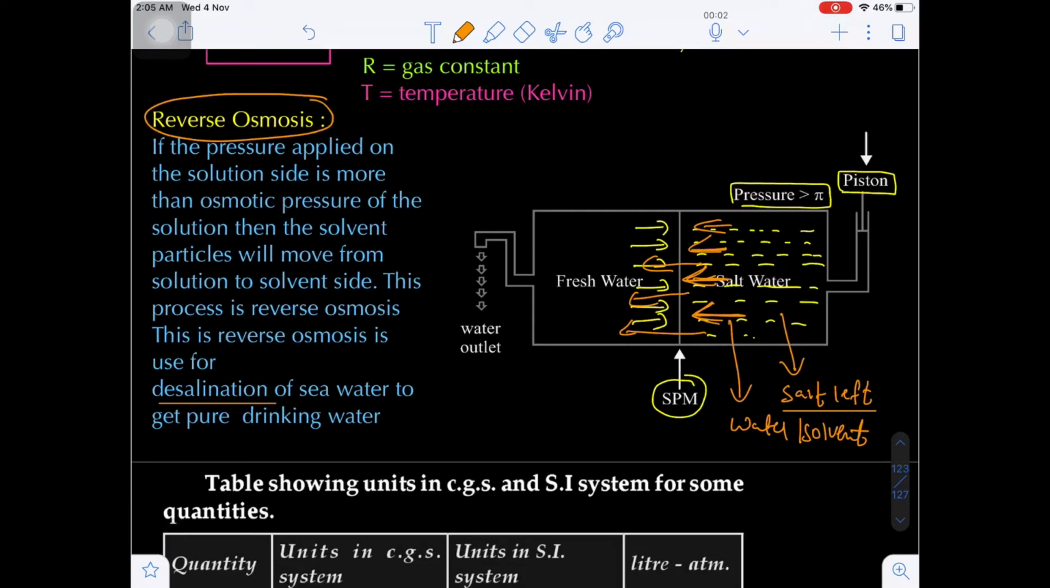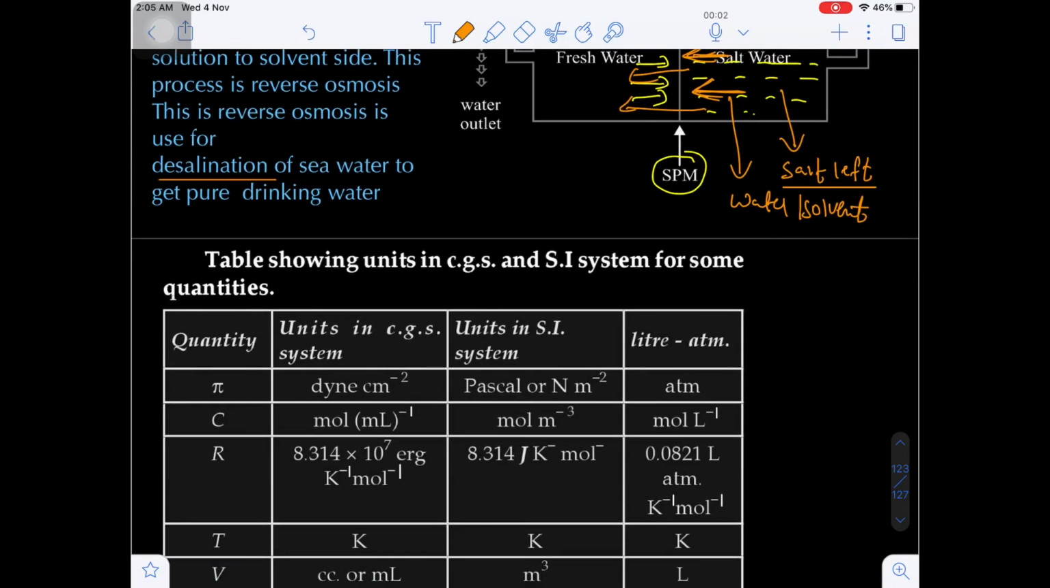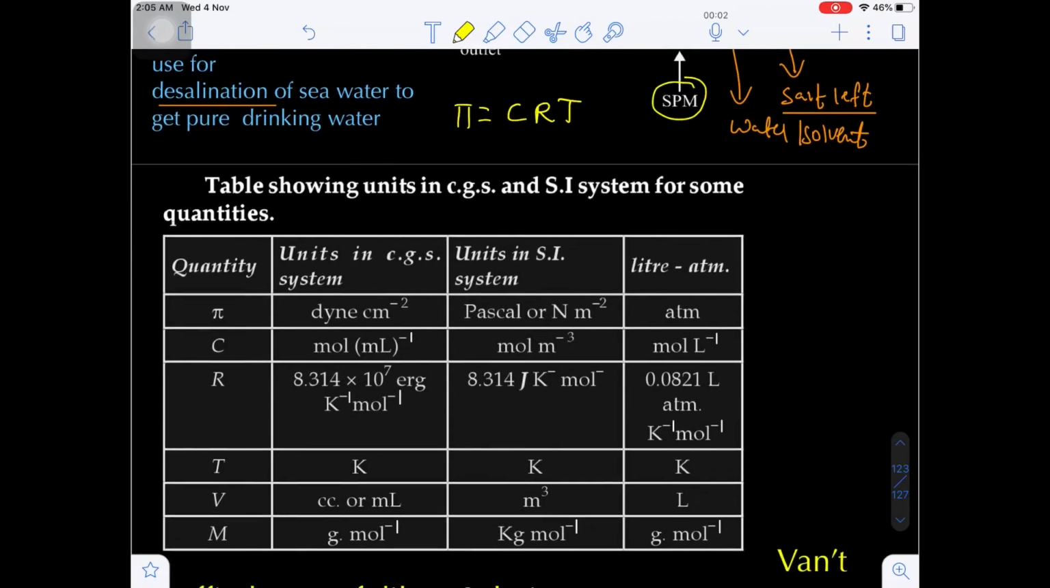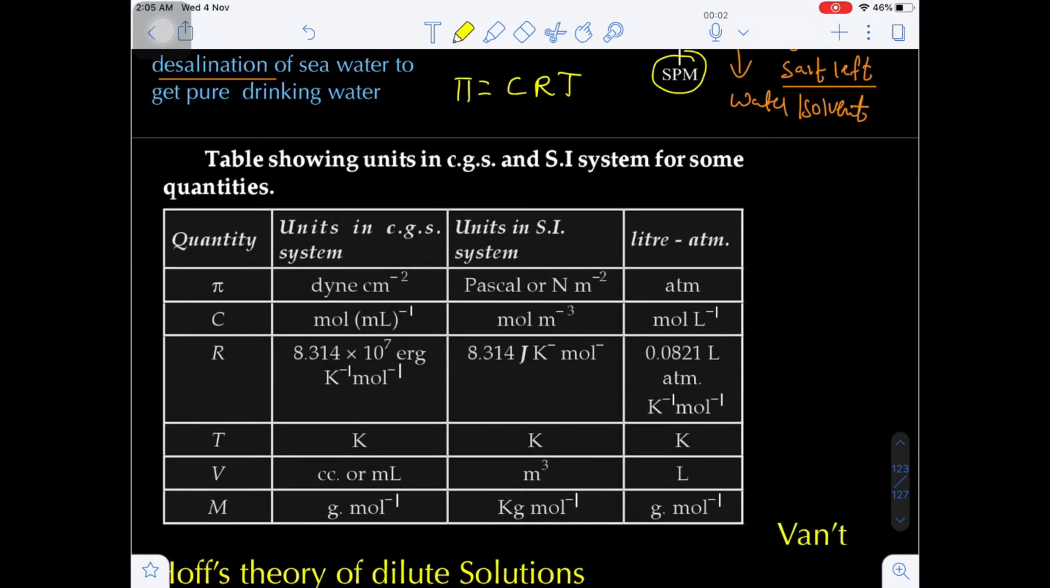By the phenomenon of reverse osmosis. And one more important thing, in the osmotic pressure calculation, pi is equal to CRT. Are you getting my point? In the pi is equal to CRT expression, what units do we have to take for the concentration, gas constant, absolute temperature, and osmotic pressure? First of all, pi is the osmotic pressure. What is the CGS unit? Dyne per centimeter square. What is the SI unit? Just now I told you, Pascal or Newton per meter square.